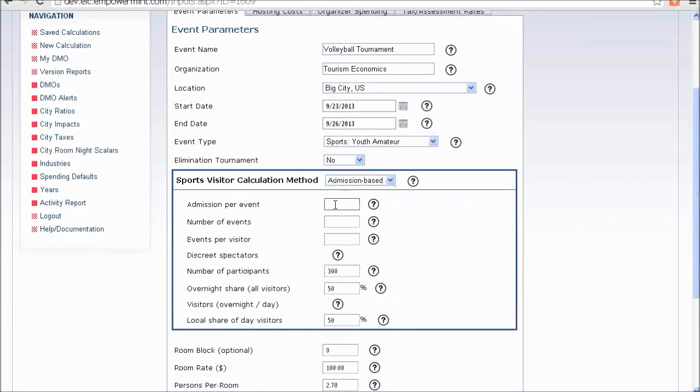Then the final method that's available is called an admission-based approach. And here, if we have a ticketed or gated venue, we can simply put in the total admission per event, and we'll say that is 10,000, the number of events, and the events per visitor. We then calculate, based on that automatically, the number of spectators, and again, we can run the impact analysis on that basis.